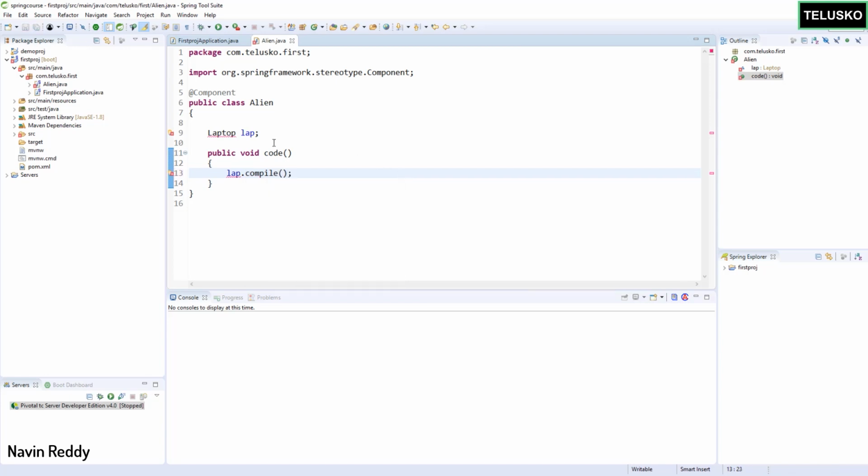There are multiple things which we are doing wrong. First of all, we don't have this class named Laptop. And second of all, of course, we don't have a method as well. So let's create this class.